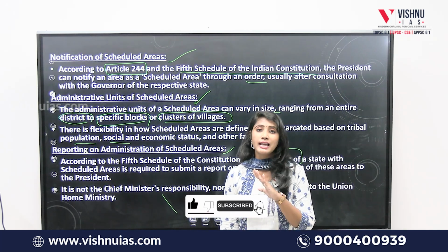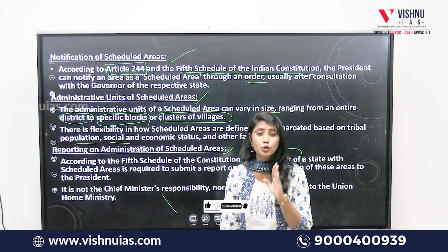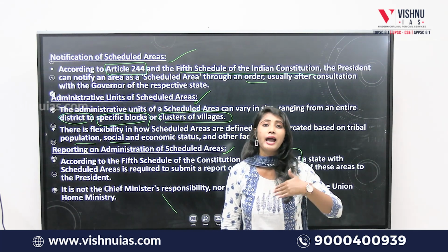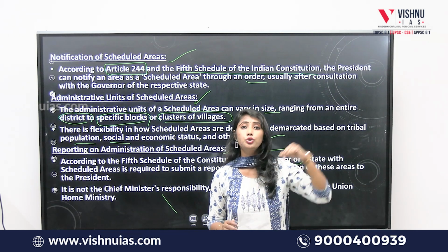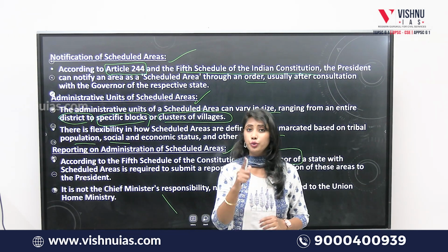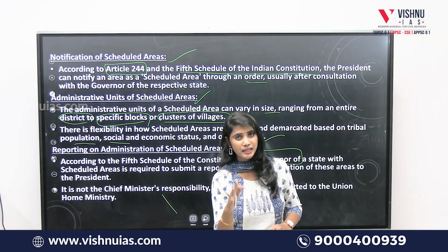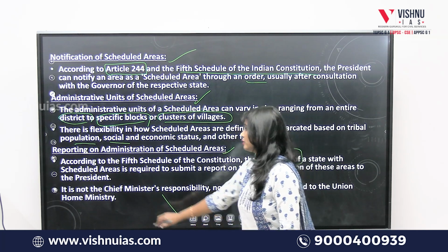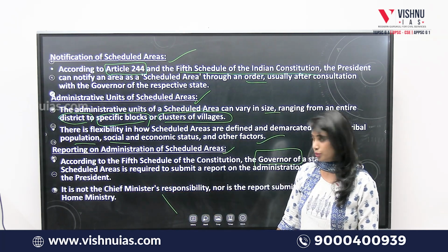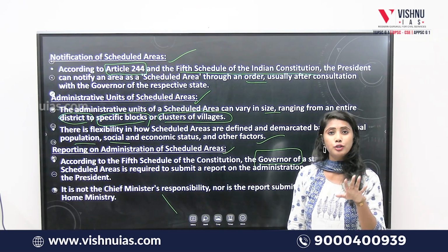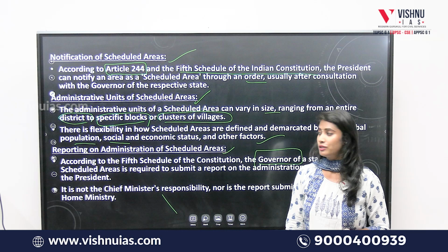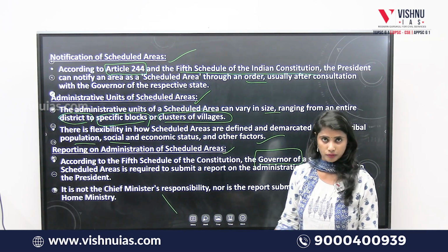So the third statement is absolutely wrong. It is the governor who is responsible for submitting the annual report on the administration of scheduled areas, and that too to the President but not to the Union Home Ministry. It is not the Chief Minister's duty or responsibility to submit the report, and not to the Home Ministry. So statement 3 is wrong over here.